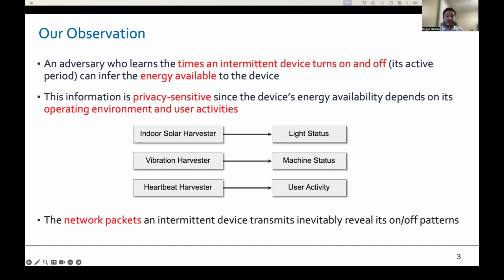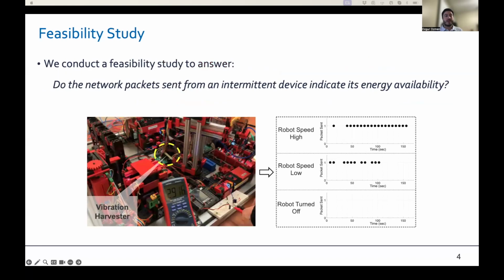We also observe that the network packets an intermittent device transmits inevitably reveal if the device is on, since a transmitted packet implies the device is on at that time. Therefore, we consider a remote passive adversary within sniffing distance to conduct our attacks. So we conducted a feasibility study to confirm our observation. In other words, to see whether the network packet sent from an intermittent device really indicates its energy availability.